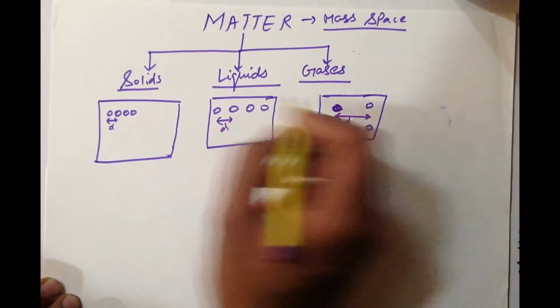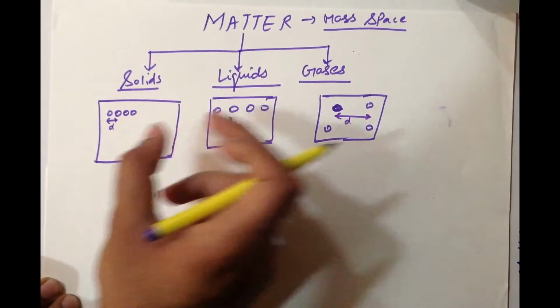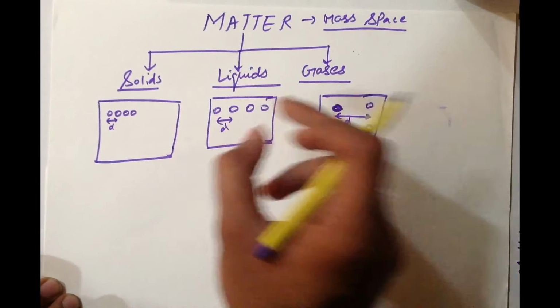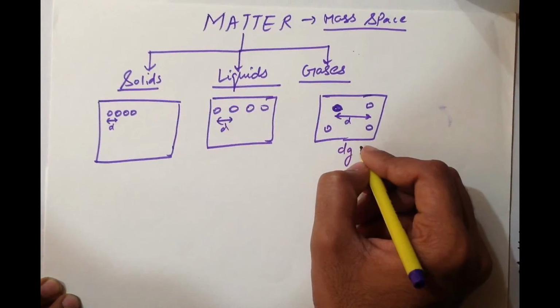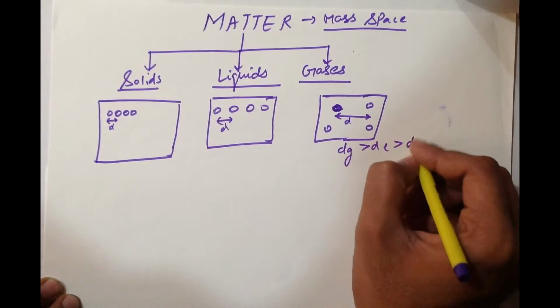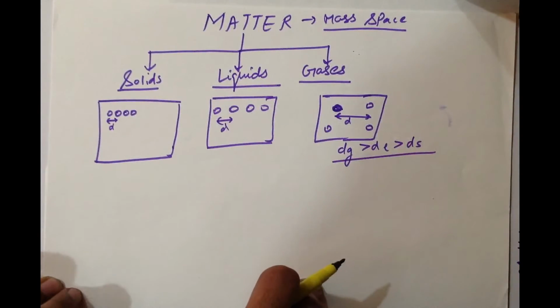So we can say in solids the atoms or molecules are very closely packed as compared to liquids, and in liquids it is closely packed as compared to gases. So we can say the distance in gas is more than the distance in liquids, which is more than the distance in solids. This was the first basic difference between these three categories.